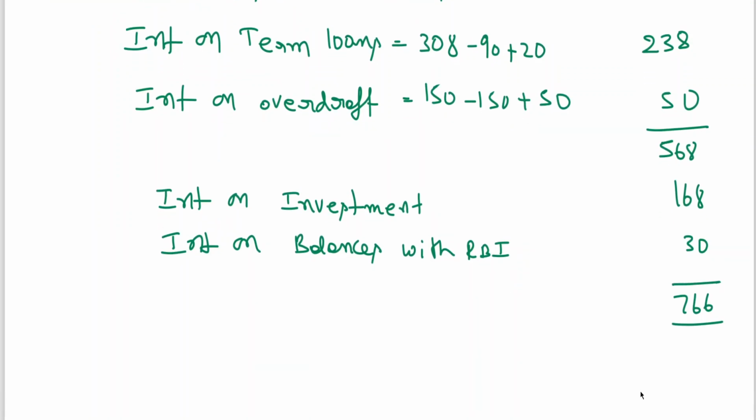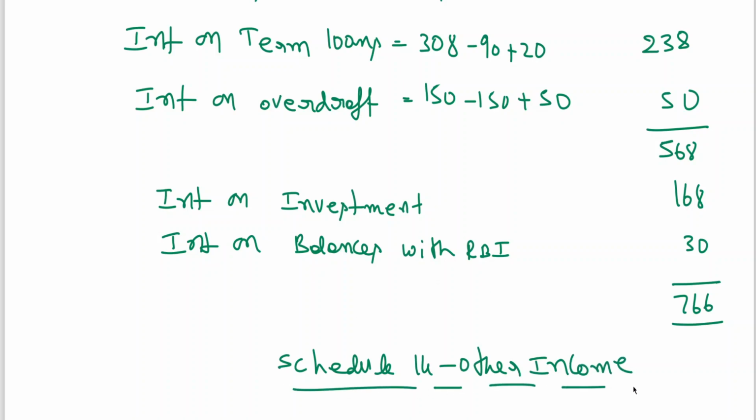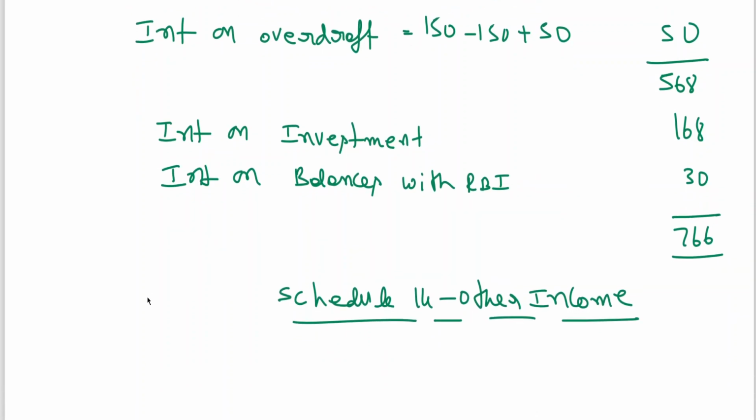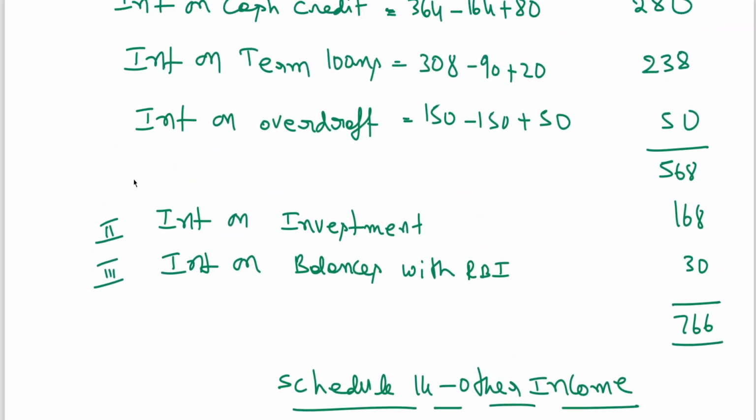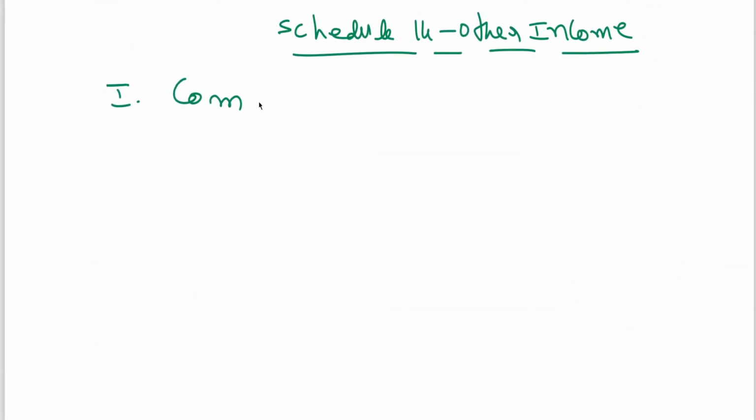Next, schedule 14, other income. Commission, exchange and brokerage.